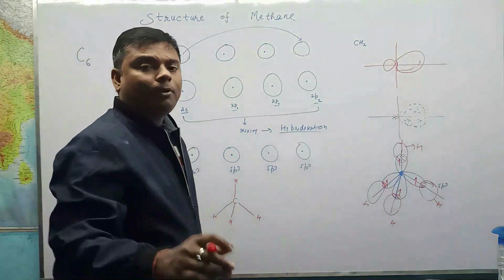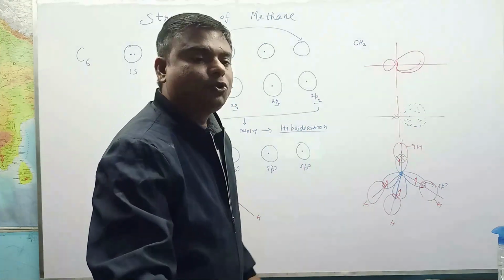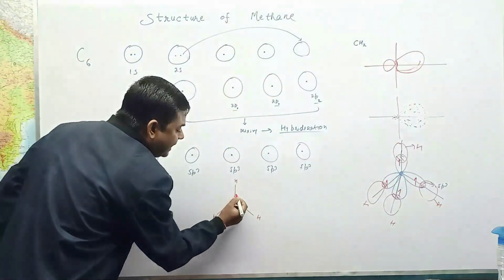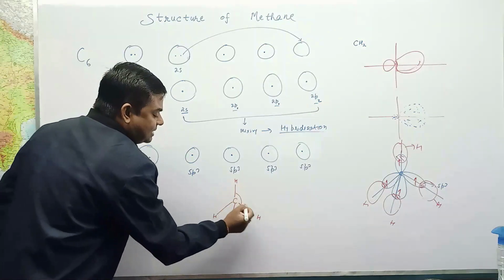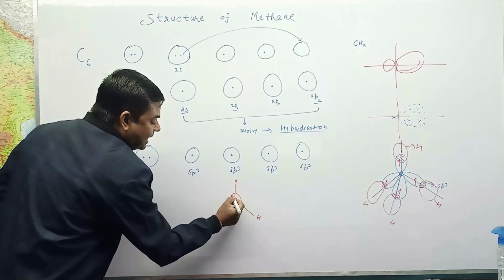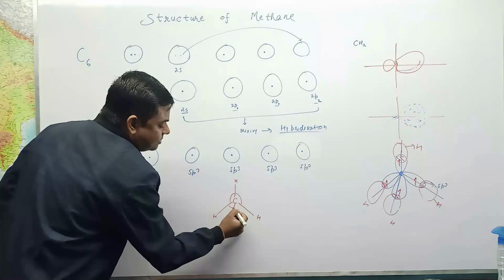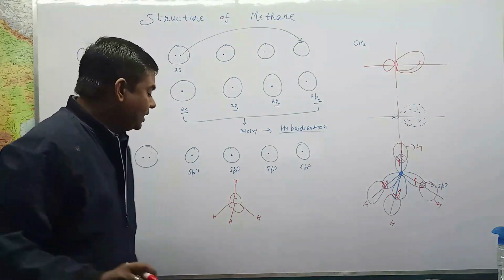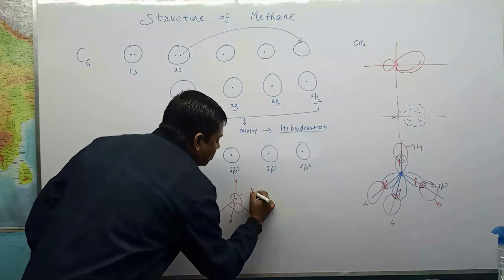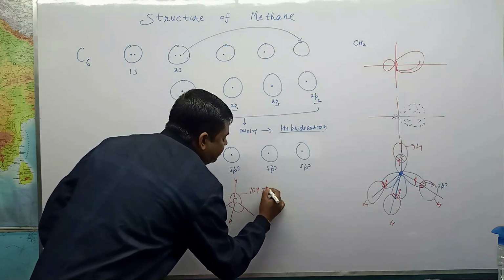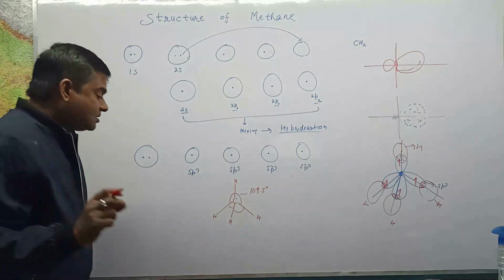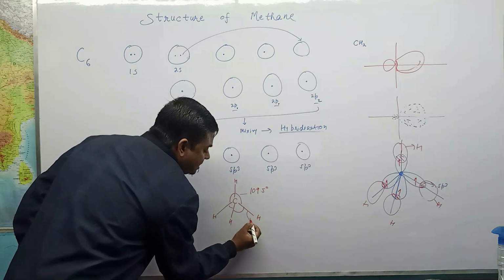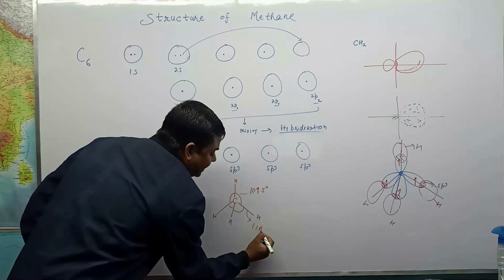Now the most important thing to remember is that for any H-C-H angle, all bond angles are equal, and each angle is equal to 109.5 degrees. And the bond length between C and H is 1.1 angstrom.